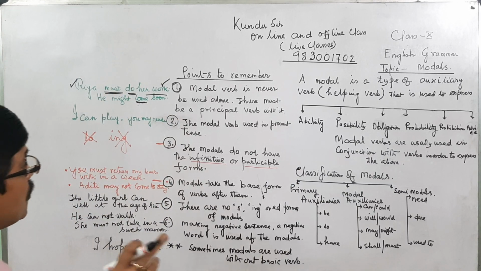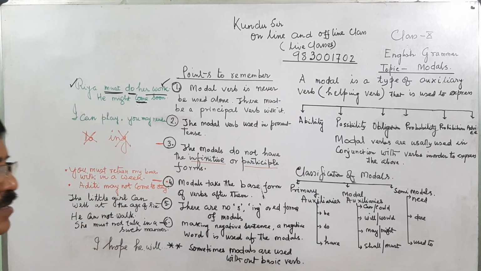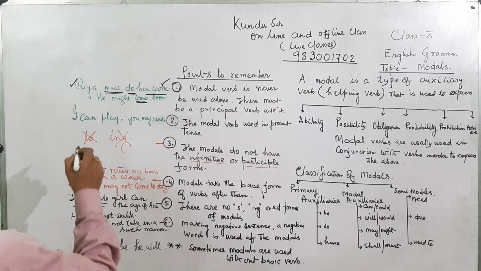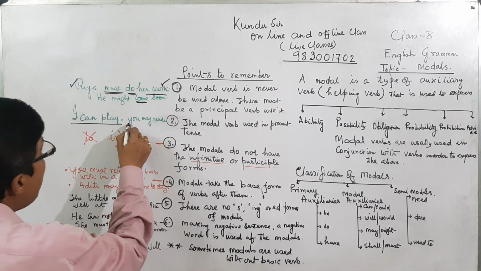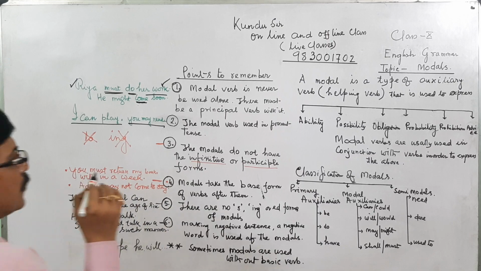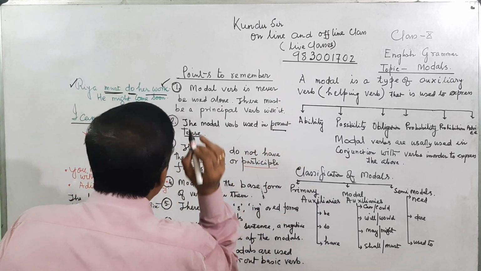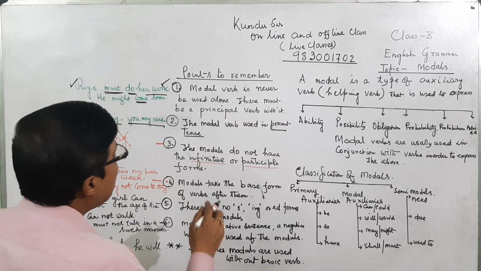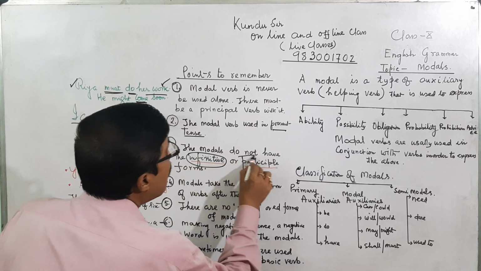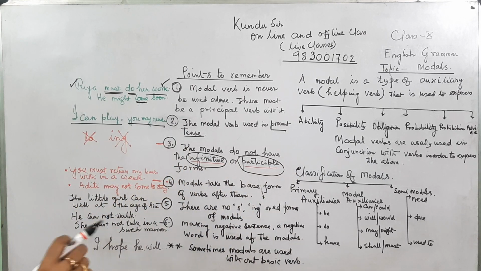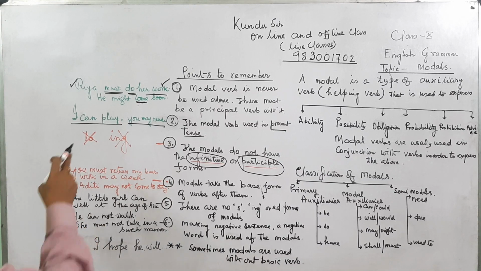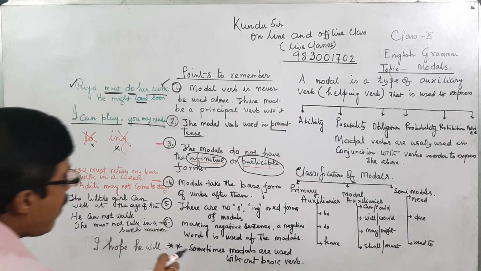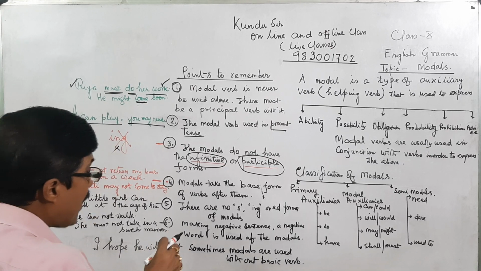Now, a modal verb is used in the present tense, not in other tenses, past or future. I can play. You may go. A modal verb is used in the present tense only. Next, modal verbs do not have any infinitive or participle. That is, to and ing are not allowed. To is the infinitive, that is why I have put a cross mark here, and ing cannot be used, it is a participle. Next one, a modal verb takes the base form of the verb after it.